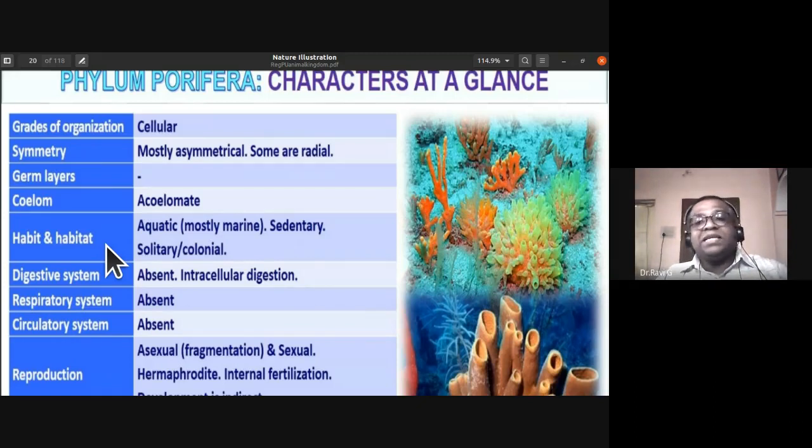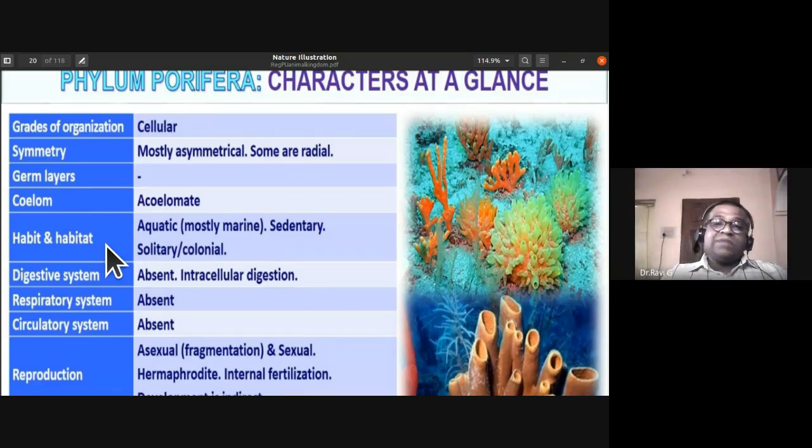Okay, so the digestive system is absent in case of porifera. They have digestion within the cell because here they don't even have tissues. So you should understand that the digestive system is absent and they have intracellular digestion. Digestion within the cell takes place.